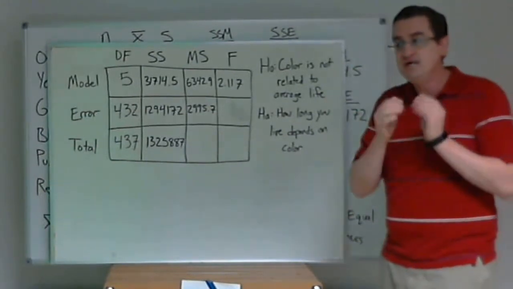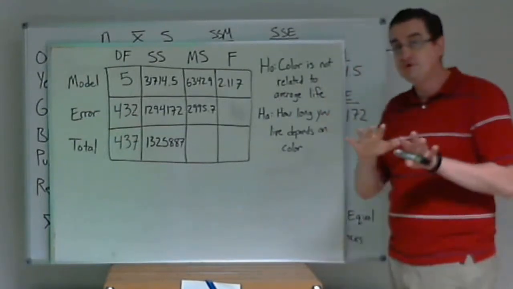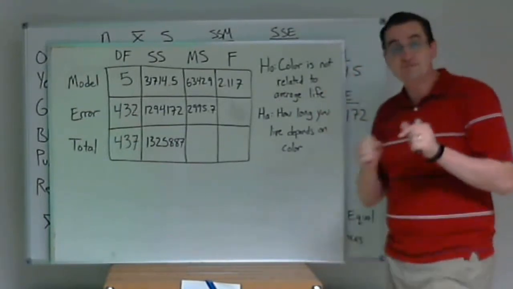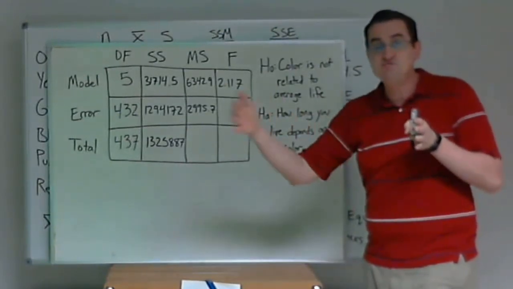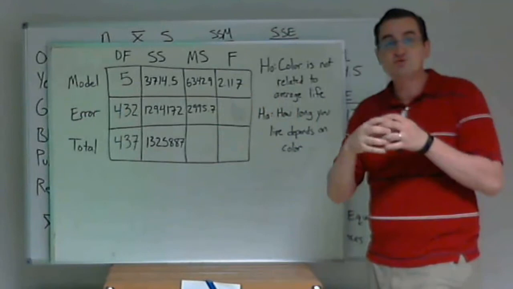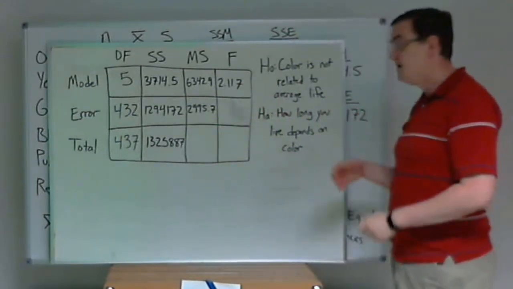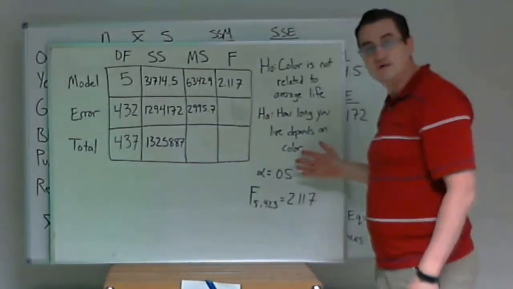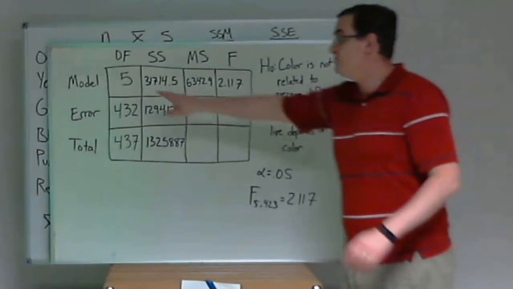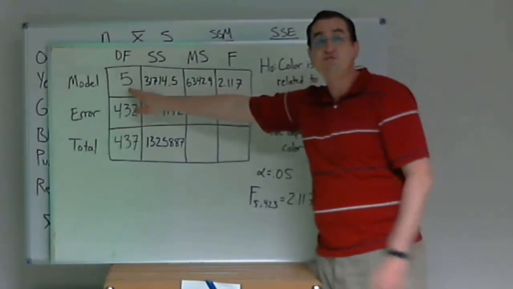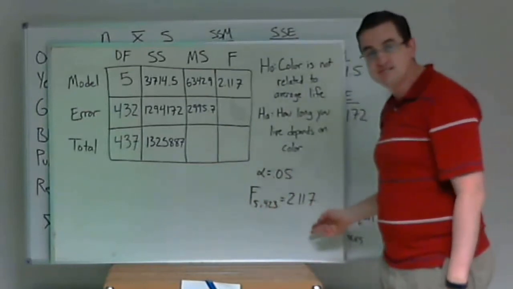Some students think is not means not equals. That statement should be in the alternative. No, no, no. Color is not related to average life means that the life expectancy doesn't change as you move across the colors. That's an actual equal statement hidden in there. So be careful with the language and the wording. I know my alpha and F. In this case, I couldn't take the square root of the F to get a t-score. That only works when there's a 1 right here, which is true if we have two groups or if we're talking regression. But the idea is still the same.